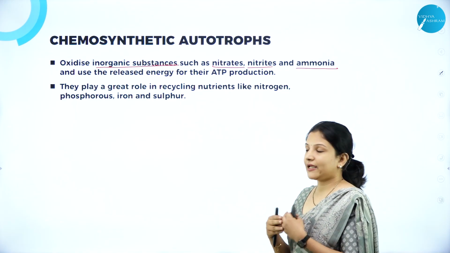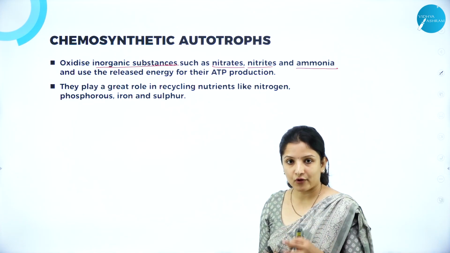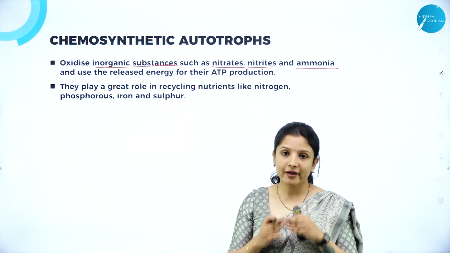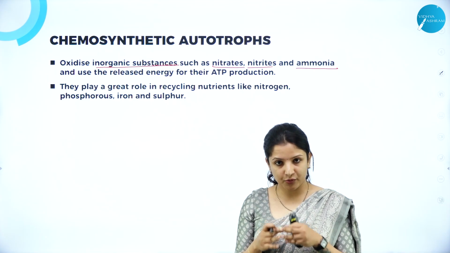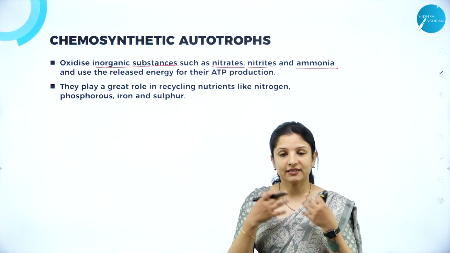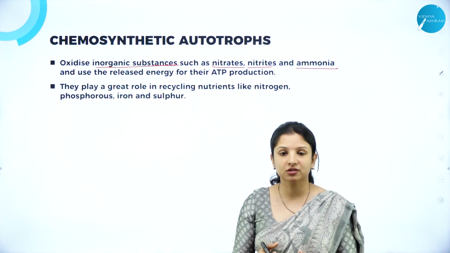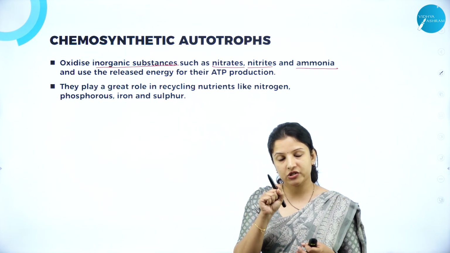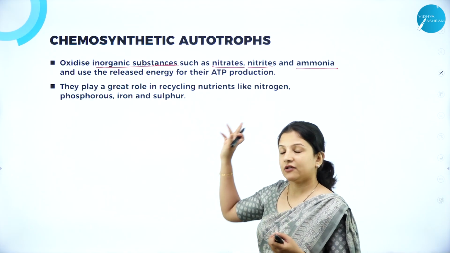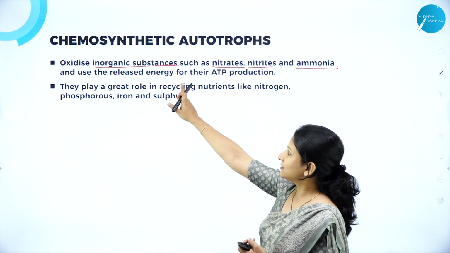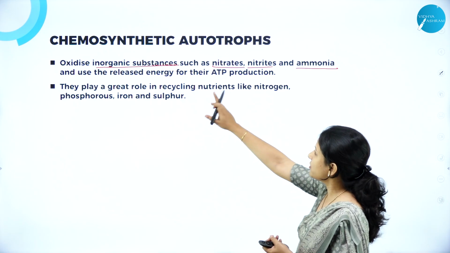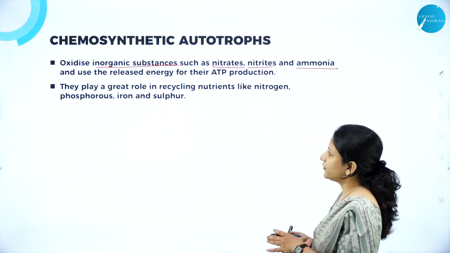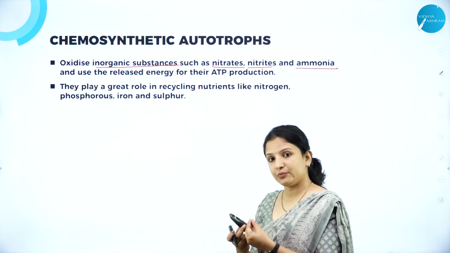ATP production. ATP is nothing but adenosine triphosphate, and we all know that ATP is very important for all the biochemical pathways to take place in a body properly. For example, we are breathing, the respiration process, the digestion process, any metabolic or biochemical pathway occurring in a body requires some energy. From where do we get energy? It is from ATP, and if ATP has to be produced, then these chemosynthetic bacteria are very important because they oxidize substances such as nitrates, nitrites and ammonia, and use the released energy for producing the ATP in these